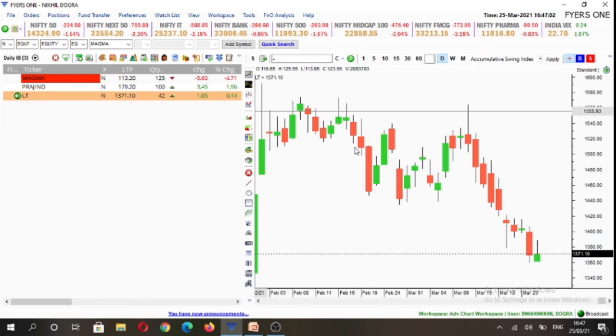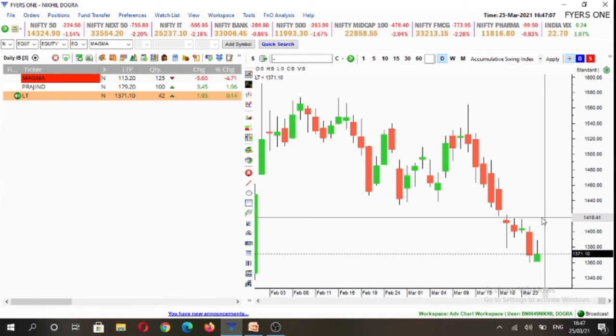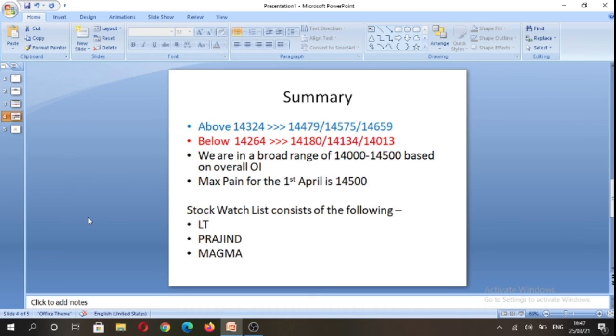And our final stock is Larsen and Toubro. So it's again an inside candle. So we'll look for buying opportunity above 1,389 or selling opportunity below 1,361 levels. And in between the high-low range, we'll not be making any trade in Larsen and Toubro.